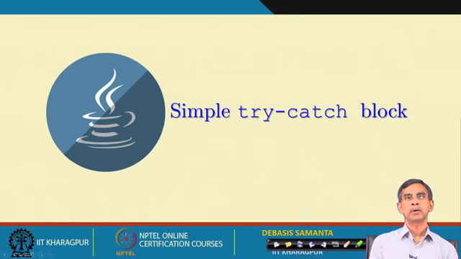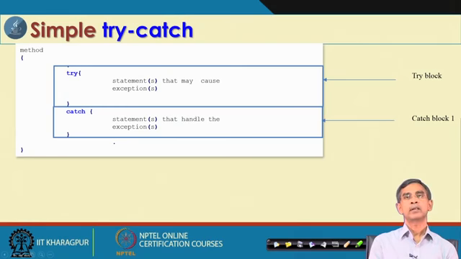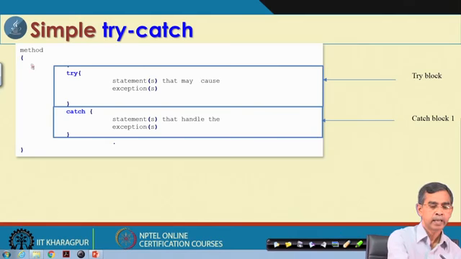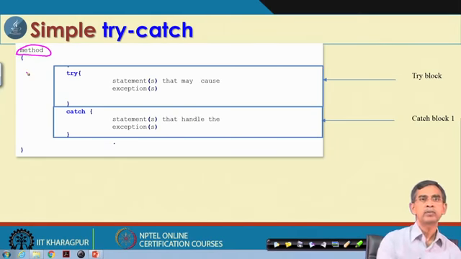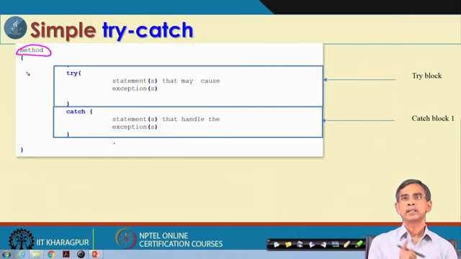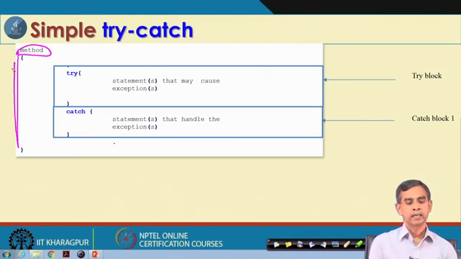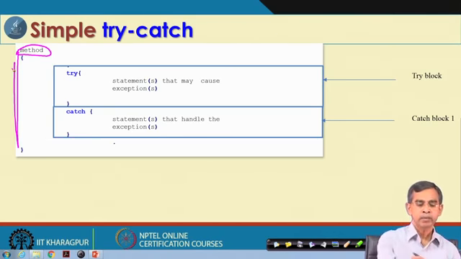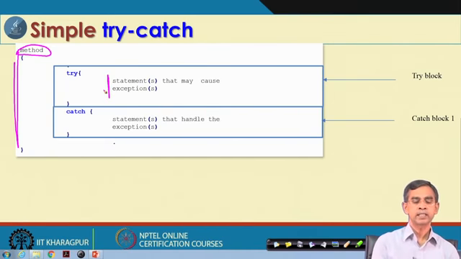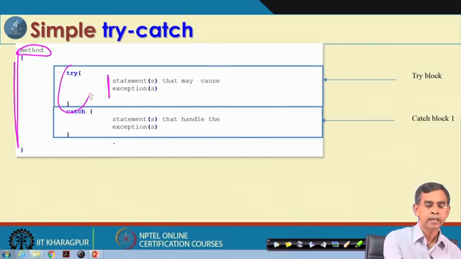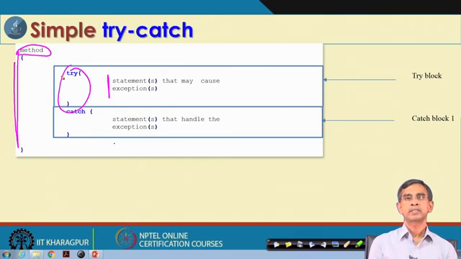Let us first discuss the simple try catch block. Now, a simple try catch block typically looks like what is shown here. So, this is the method that we are going to discuss. As you can note, usually an error occurs in a method, so we are discussing in the context of a method only. So, this is the method declaration. Now, in this method there is the critical statement, and this critical statement can be put under the try catch.